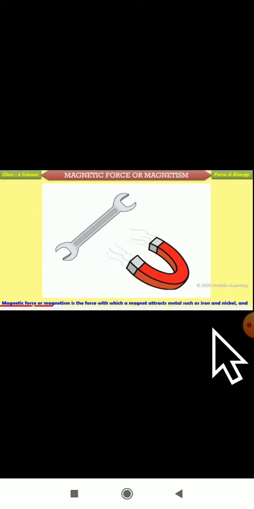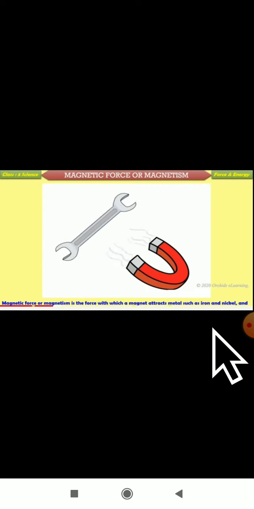Why so? Because a magnetic force is there between iron and a magnet. Because of the magnetic force only, the magnet will get attracted towards iron objects. So the force with which magnets attract certain materials such as iron, cobalt and nickel is called magnetic force. It is one force. Magnetic force is the force with which magnets attract. What will magnets do? The magnets will attract some of the materials, not all the materials.